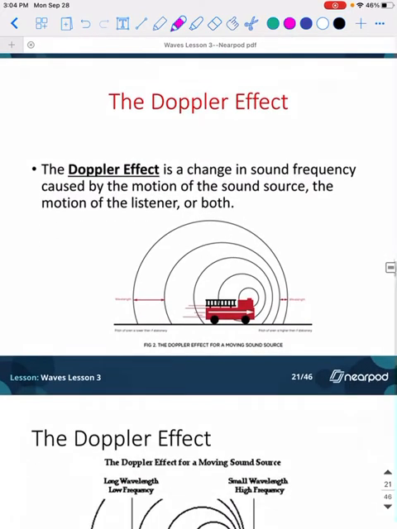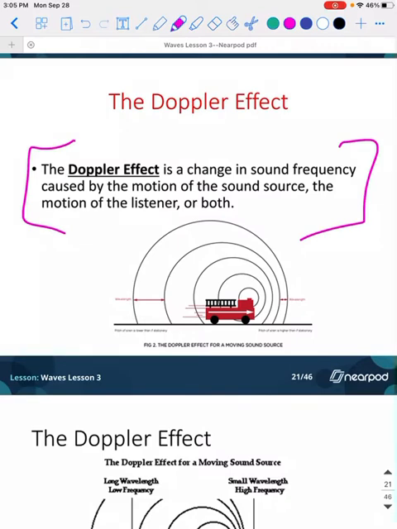The Doppler effect. So the Doppler effect, obviously write this down, is a change in sound frequency caused by the motion of the sound source or the motion of the listener, or both. Basically, all this is really saying is how sometimes you'll hear fire trucks zooming by, and you hear it in the distance, and then all of a sudden you hear it super close to you. It's just because of the compression and rarefaction of the wave.